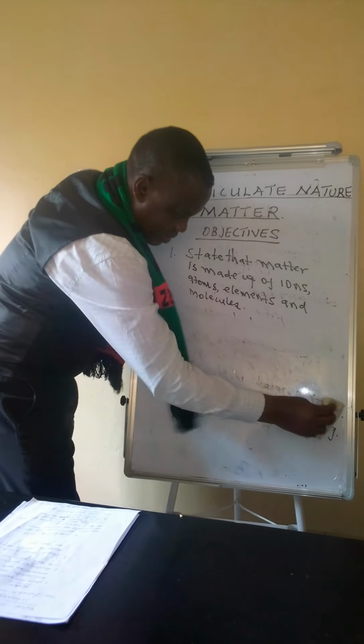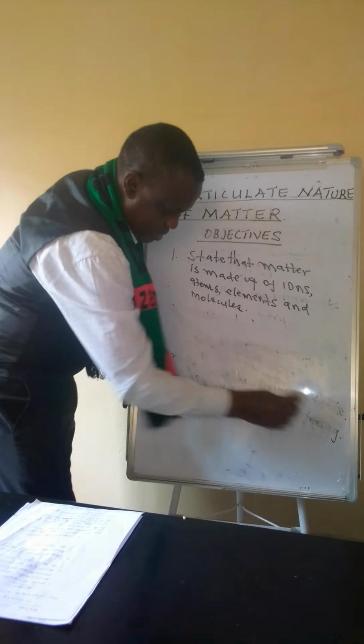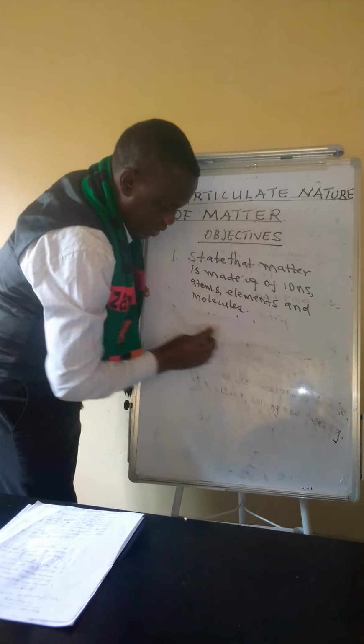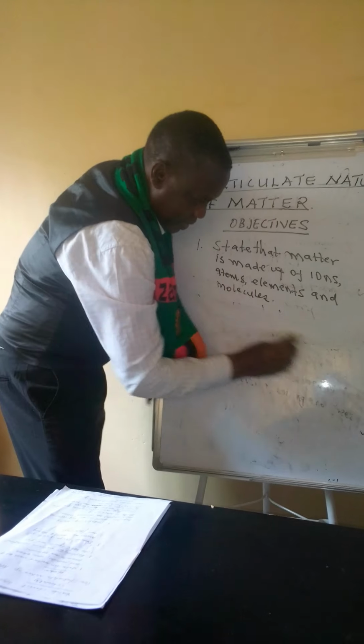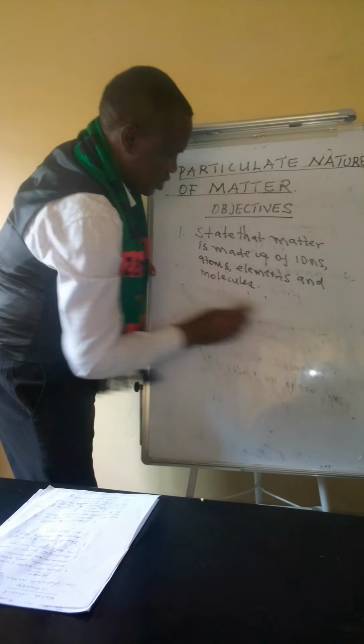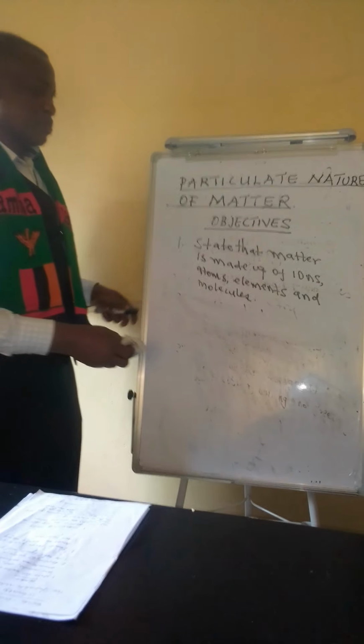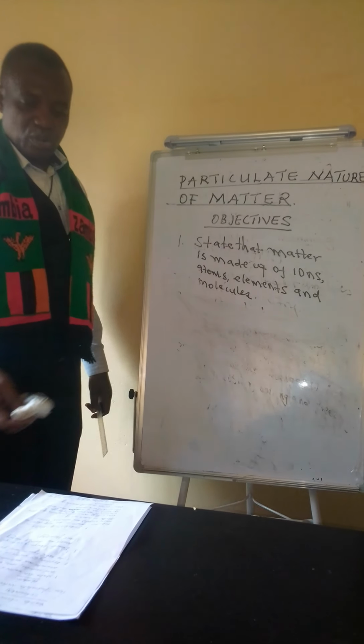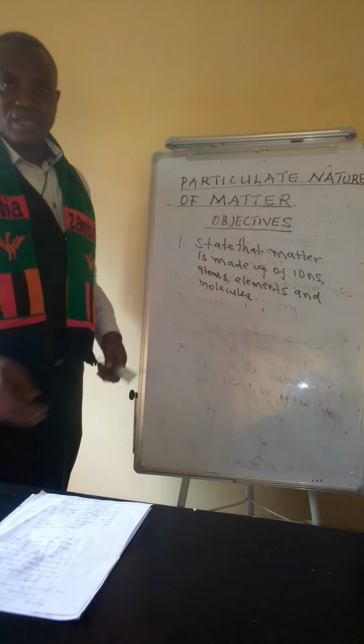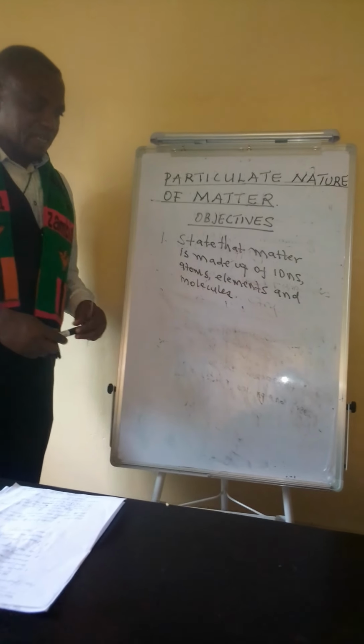Let me just clear this part so that I can do some scribbling if there will be need to do so. Under the first objective, which is to state that matter is made up of ions, atoms, elements, and molecules, or just briefly to look at the composition of matter.